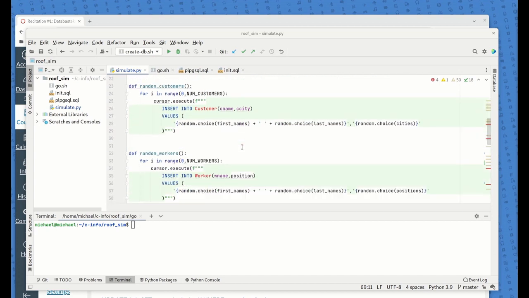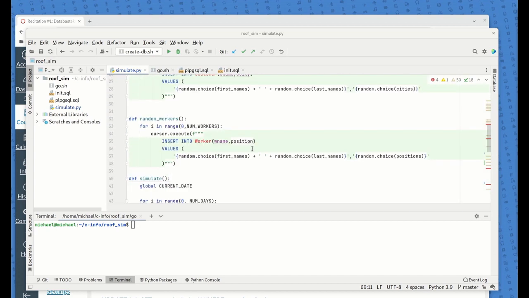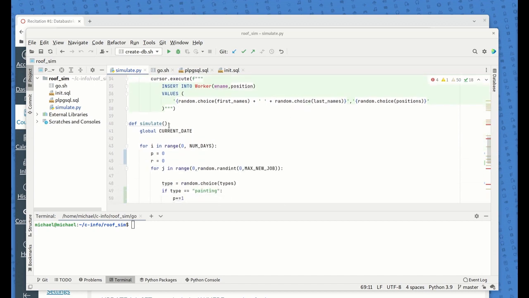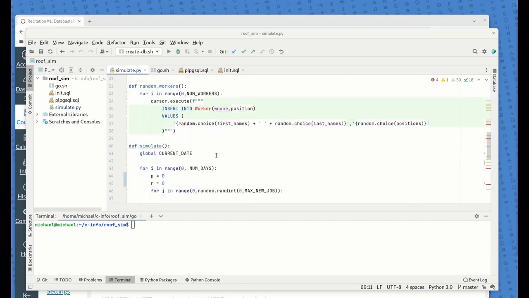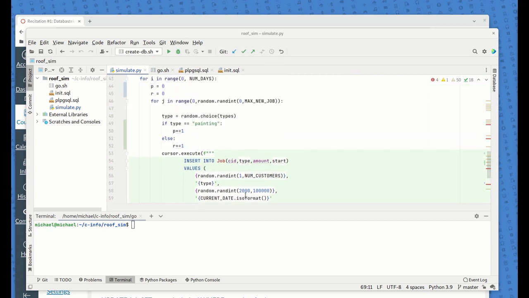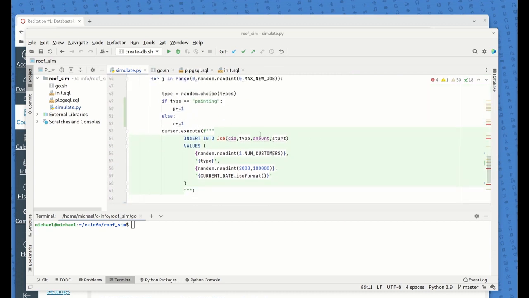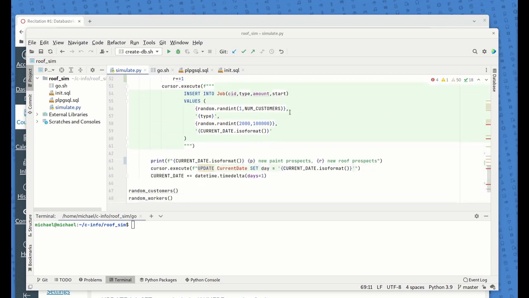Then what we do here is generate all the customers randomly, and this is generating the workers randomly. And the simulation is very easy. It takes the current date, starting on January 1st, 2024, and goes through the 80 days. It's going to insert a job here, and this job, of course, is going to hit the triggers and the active database components, which we'll see in a second, putting these jobs into the initial stage. And then right here is another place where we update the current date in the data model, and this also triggers additional stuff.